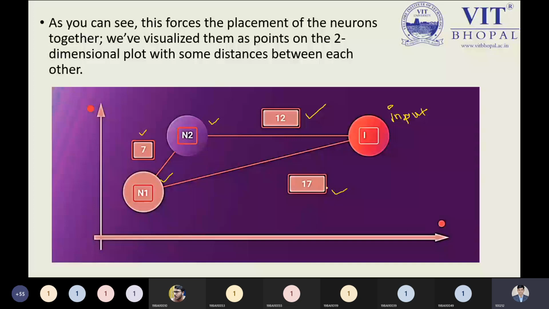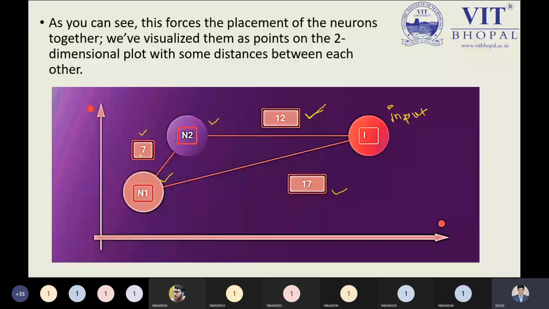If I'm representing this information in terms of a single scalar, why am I taking a single scalar? Because I'm representing my information in only 1 or 2 dimensions, so I can't take multiple scalar values. I need to use only single scalar values. To represent this information, the values can be written as 7, 17, 12. From these scalar values, we can easily understand that 12 is the minimum distance, so we will choose this 12 distance. And if node 1 and node 2 want to communicate, then we will choose the 7.